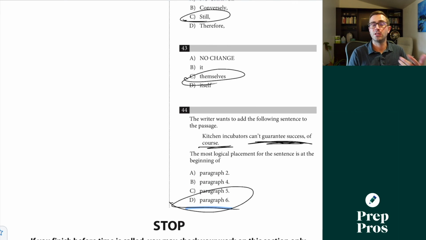This is actually, I would consider, a relatively easy writing and language section. We didn't see a lot of the really complex topics that often show up. We didn't get any of our misplaced modifiers. We didn't get any of our illogical comparisons. We didn't get any of some of our more advanced comma rules here. But if you haven't gone through and learned the rules, it's not something you should expect yourself to really know.